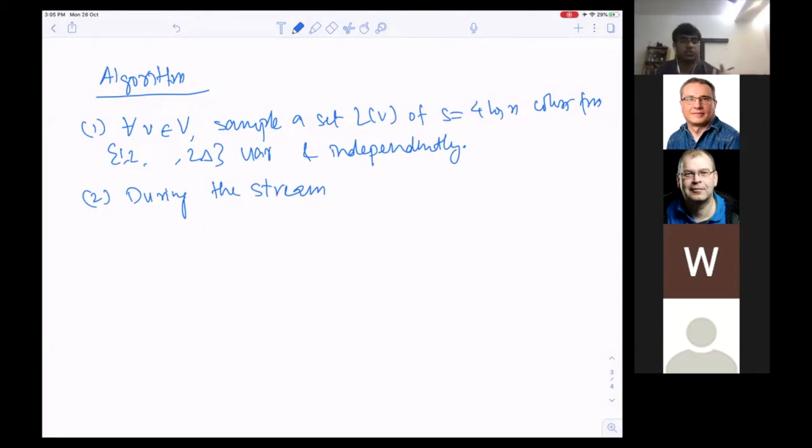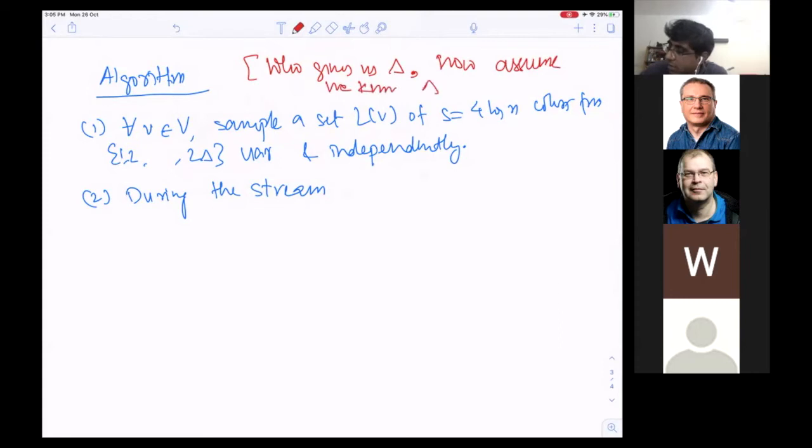So there are some questions you have to worry about. Who gives you delta? For now, assume we know delta. We can get rid of this condition. So what did my algorithm do?